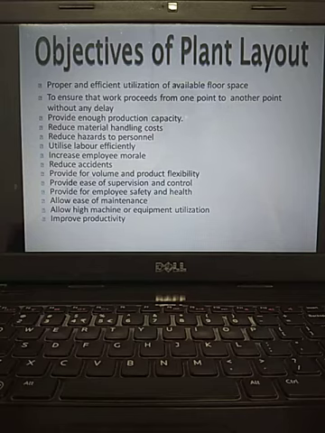That should not happen. Efficiently, all the people should be under control. This is efficient utilization of the available floor space.